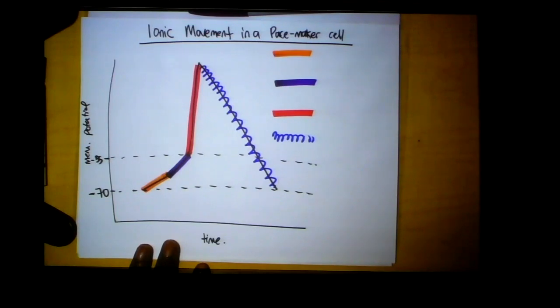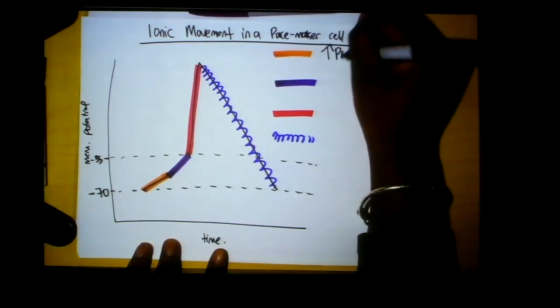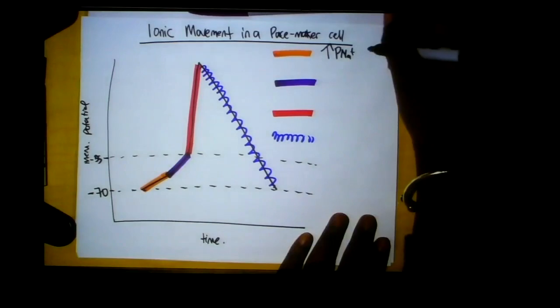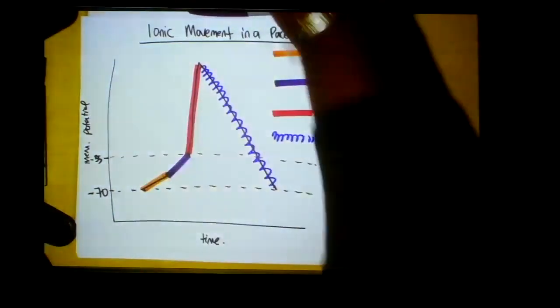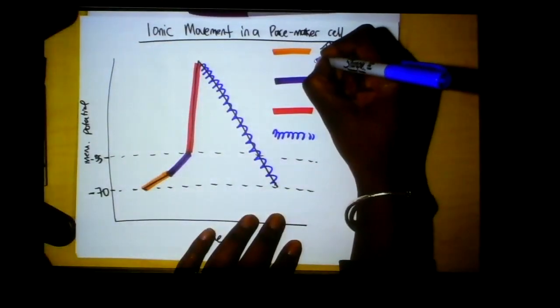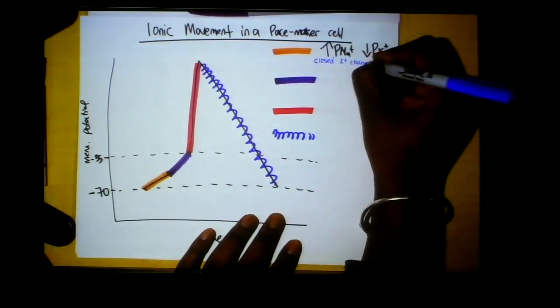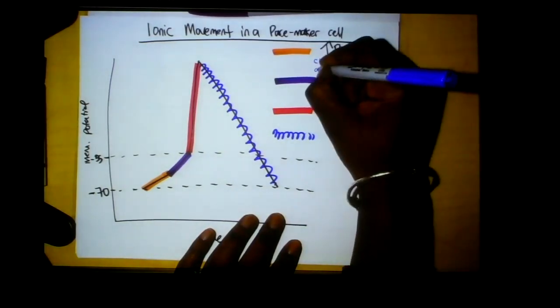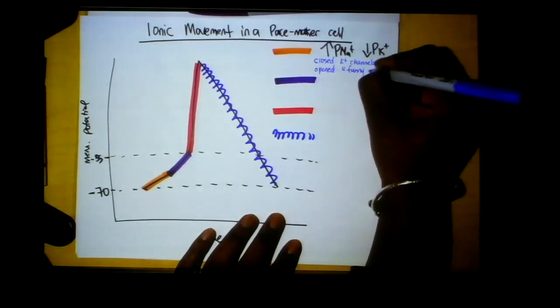Now, the first thing that happens here is that we close potassium channels, right? And that fundamentally changes what's happening in the cell. So we switch that around. We now have an increased permeability to sodium and a decreased permeability to potassium. And that is because we have closed potassium channels and we have opened our so-called funny channels.